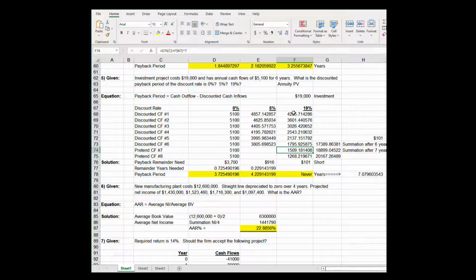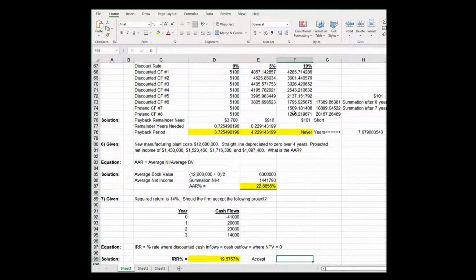It turns out that you don't pay back in 6 years, you don't pay back in even 7 years, but part of the way between the 7th and 8th year is when she gets paid back, and the answer might be never. Alternately, you could say that the answer could be 7.08 years. So given that the cash flows only last for 6 years, the answer might be you never pay her back.